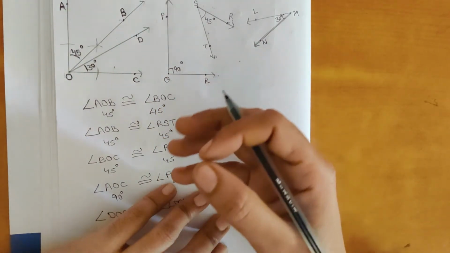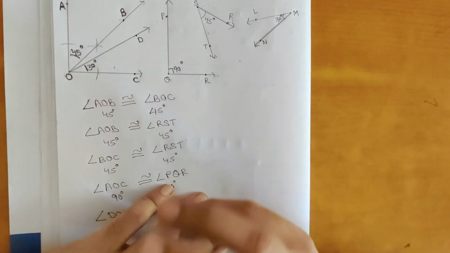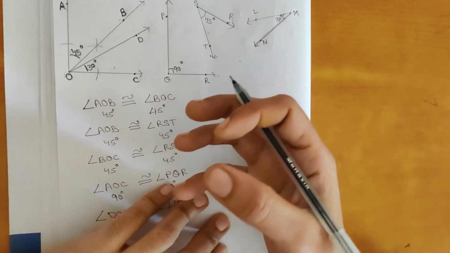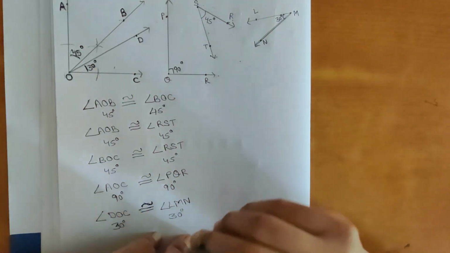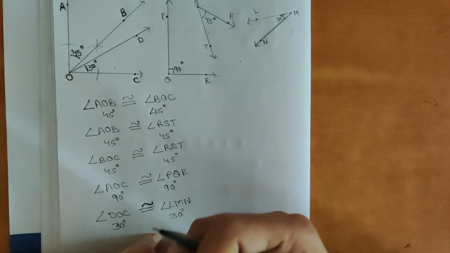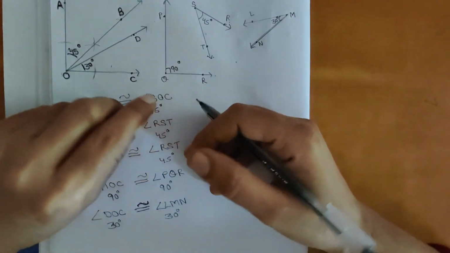For example, bangles, when you are wearing them, what are you taking? Congruent circles. They are circular in shape. So the bangles which you are wearing together on your hand are congruent.